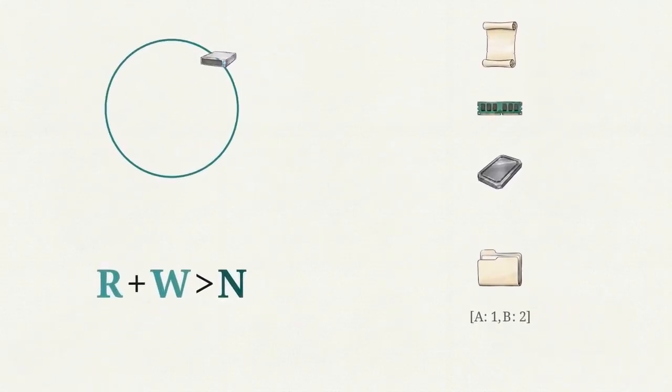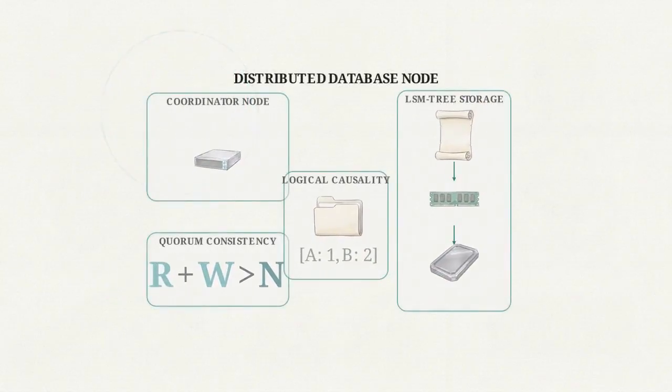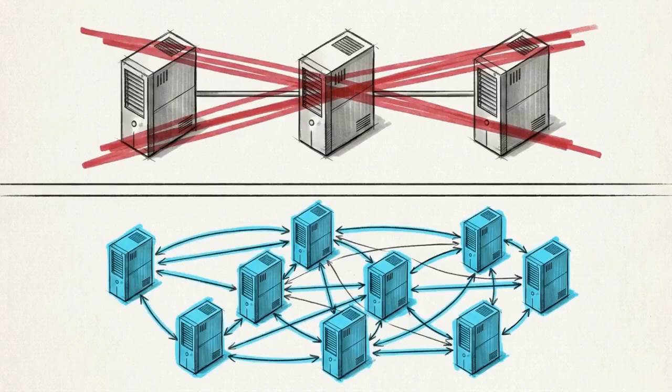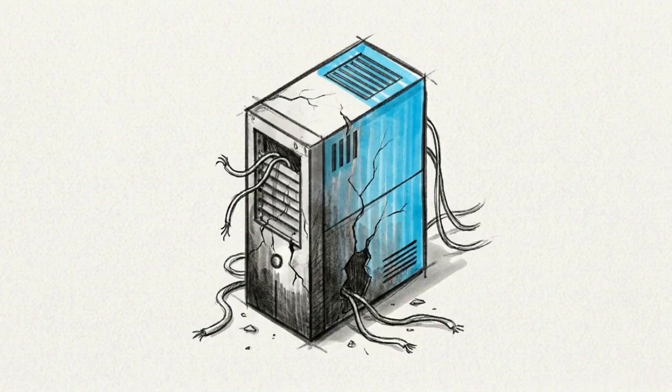The architecture is complete. We have combined consistent hashing, LSM trees, tunable quorums, and logical clocks into a single, cohesive system. Operating at a planetary scale requires accepting an architectural trade-off. We have entirely abandoned linearizable global consistency. In exchange, the system gains infinite horizontal scaling, zero downtime, and the ability to process writes relentlessly under the harshest network conditions.